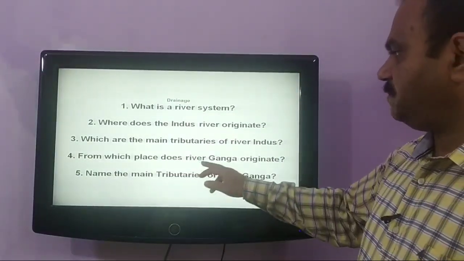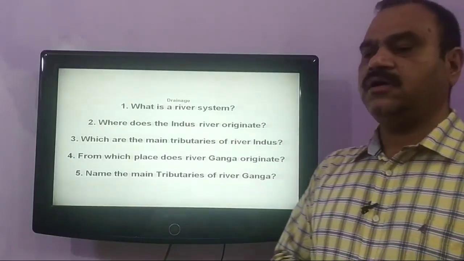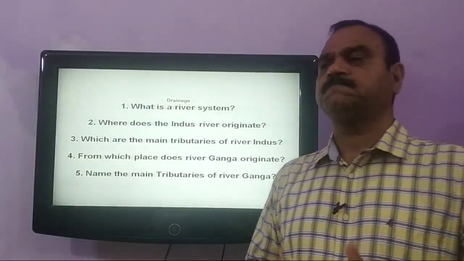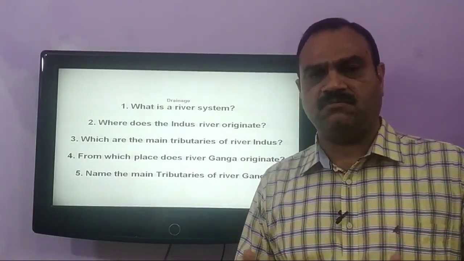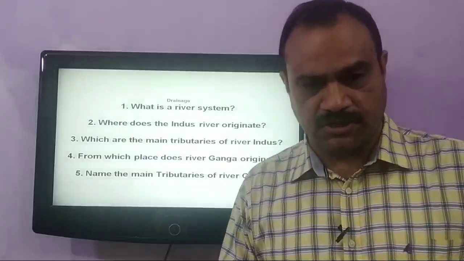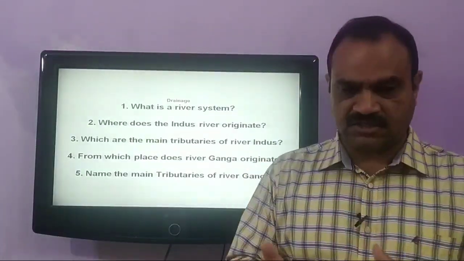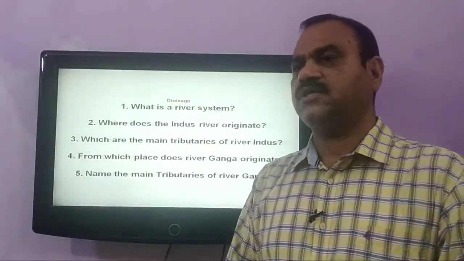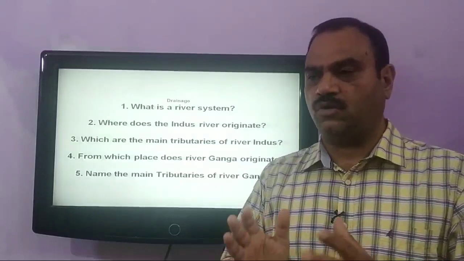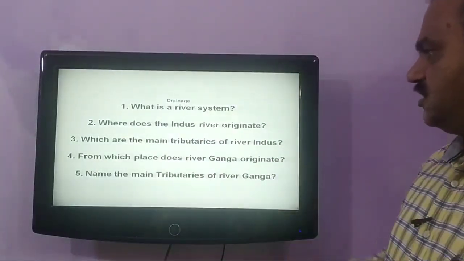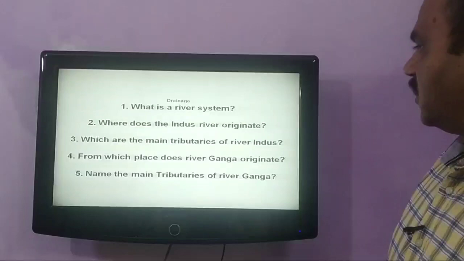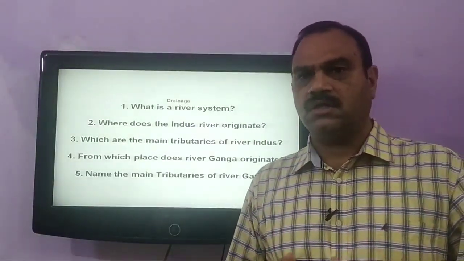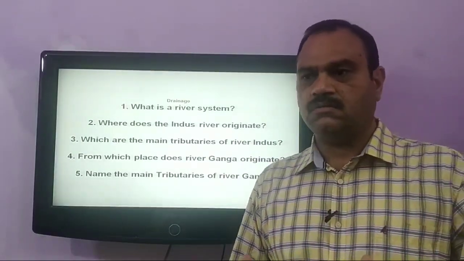Next question is, from which place does the river Ganga originate? The headwater of the river Ganga, called Bhagirathi, takes its maximum water from the Gangotri glacier. The river is joined by Alaknanda at Devprayag in Uttarakhand. That is the originating place of the river Ganga. Next question is, name the main tributaries of the river Ganga. The main tributaries of the river Ganga are Yamuna, Gandak, Kosi and Ghagra.